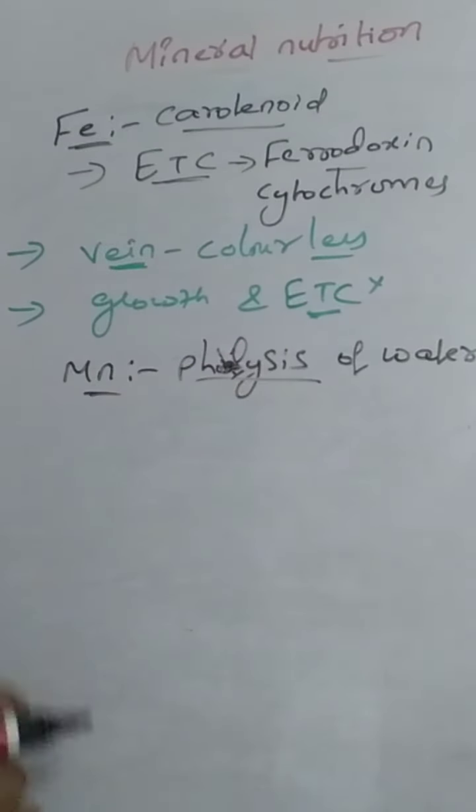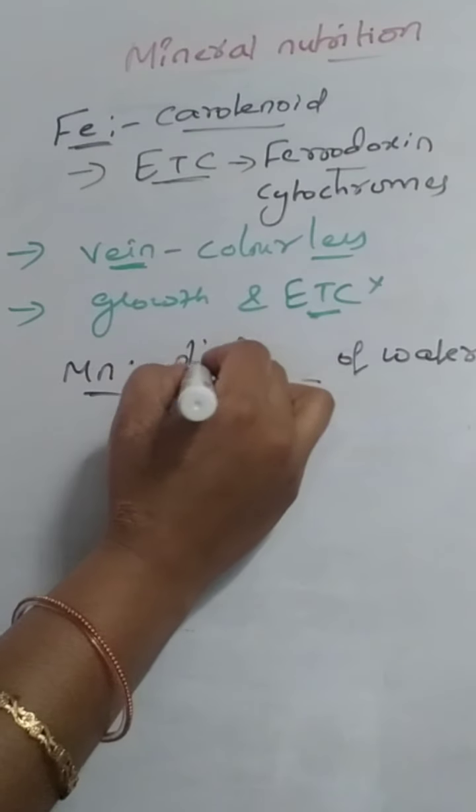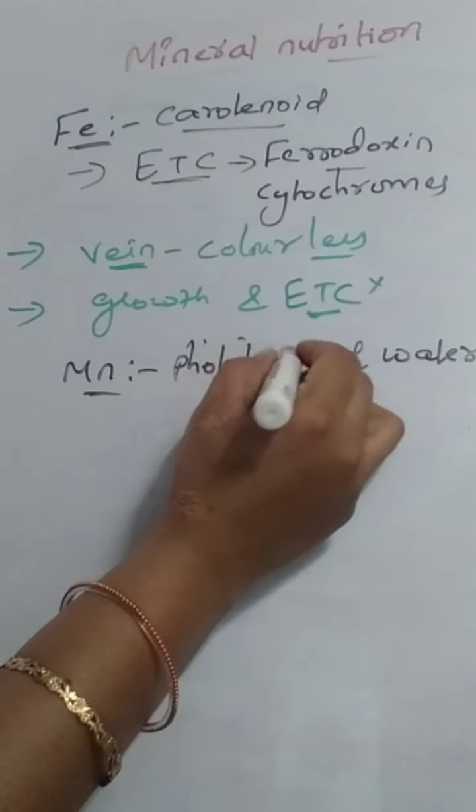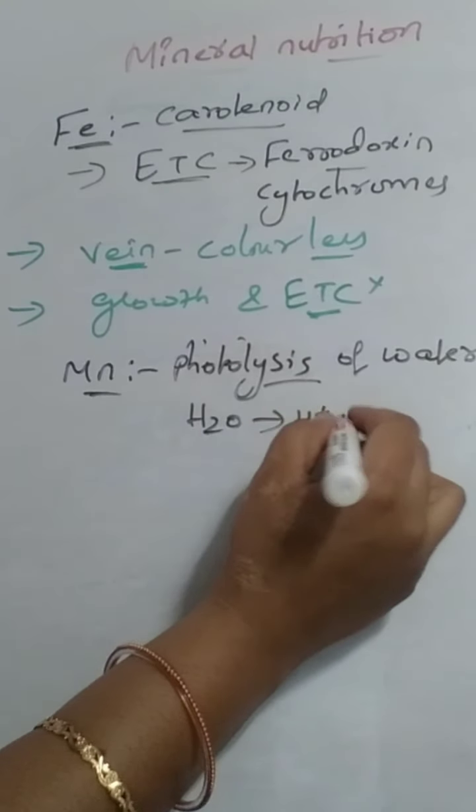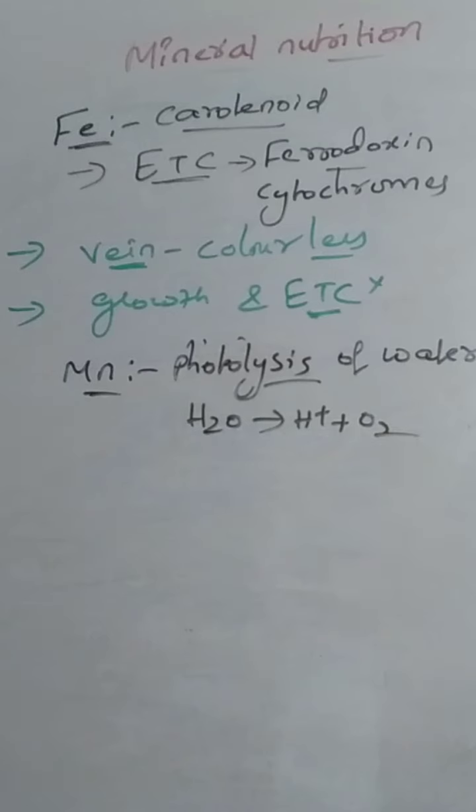Okay, so in the presence of the sunlight, the water molecule will break down to give the protons as well as the oxygen. That is what? Oxygen releasing. So in that oxygen releasing part, it will participate. So that is the main function of the manganese.